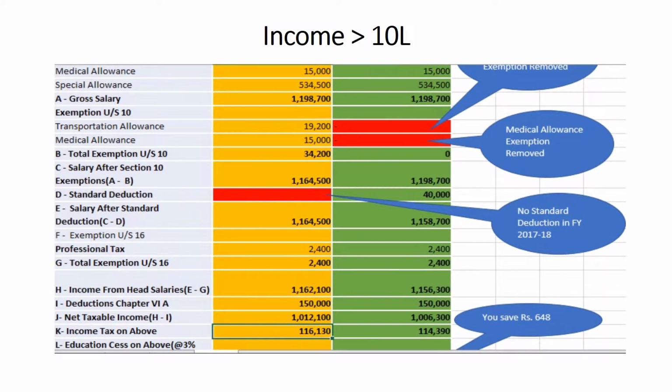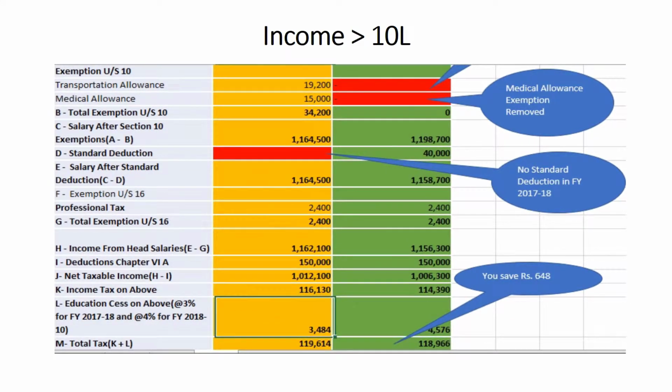Income tax for the financial year 17-18 is 1,16,130, while it is 1,14,390 for the financial year 18-19. Education cess at 3% for the financial year 17-18 is 3,484, while it is 4,576 for the financial year 18-19 at 4%.